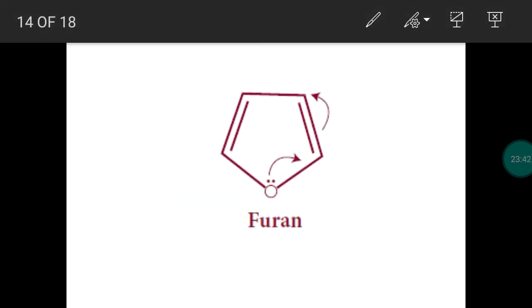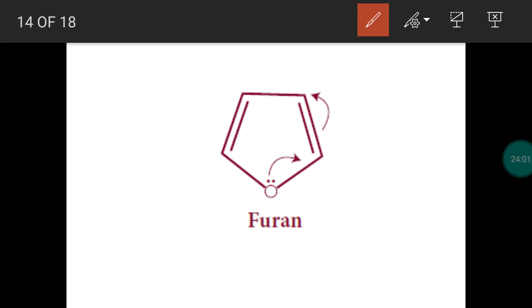You take a furan. This is a heterocyclic compound, right? Benzene, naphthalene, anthracene, these are all homocyclic compounds. This is a heterocyclic compound. The cyclic structure is made by carbon and a heteroatom.